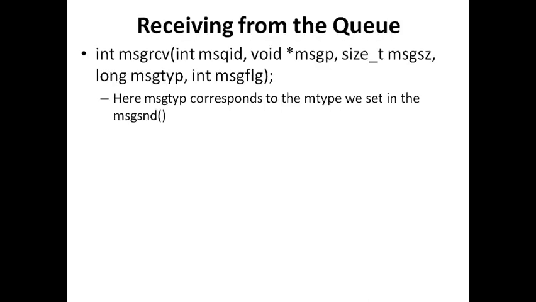Then comes the receive method, and the receive message call is very similar. Here also we have to provide the message queue ID and the pointer to the character array in which we want to capture the message that was sent by the sender. And one more important argument here is the type of the message. So if the receiver provides the message type correctly, then that message which has the same type will be retrieved and provided to the receiver.